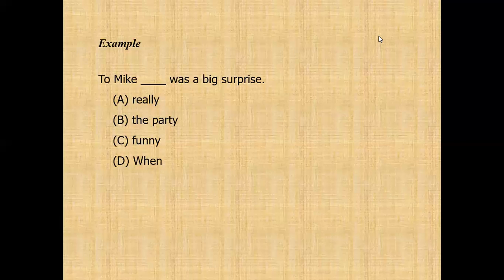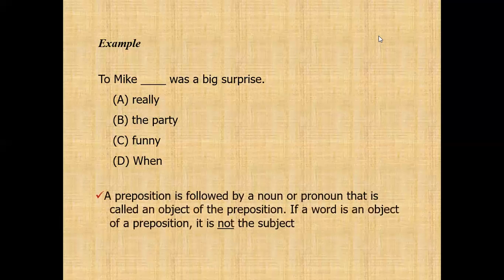So find A, B, C, or D. So the answer is B, the party. The party was a big surprise. Okay. A preposition is followed by a noun or pronoun that is called object of preposition. So remember, it is not subject, even it is noun. But after preposition, it is not subject.